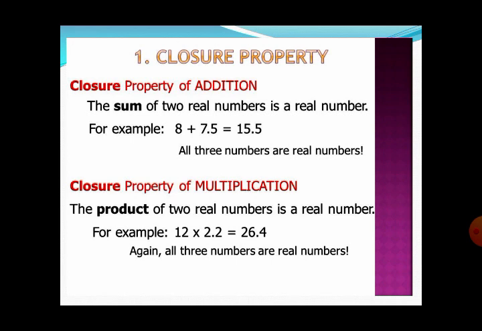Now the closure property with respect to multiplication. As we have already discussed in addition, by taking any two elements of the set of real numbers, when we multiply them, the product will also be a real number. For example, 12 multiplied by 2.2. These two numbers belong to the set of real numbers, as we have already discussed that all the integers and all the fractions are part of the real numbers. When we multiply them, the product becomes 26.4, which is also a part of the real numbers. So we can say that the set of real numbers has closure property with respect to multiplication.